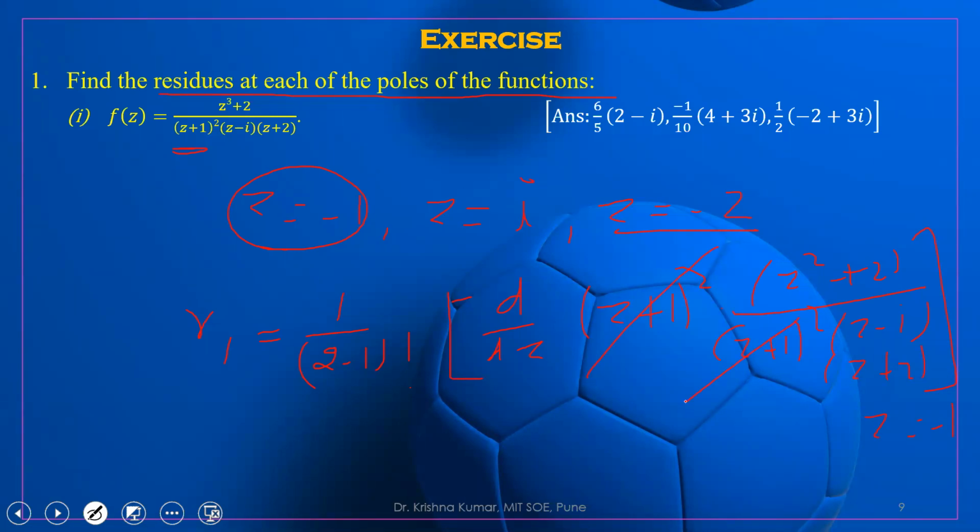This 2 will cancel. If we differentiate it and substitute z equal to minus 1, we get the answer 6 by 5 times of 2 minus i.